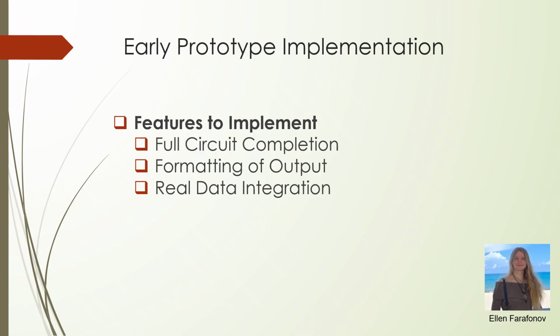The features that we still have to implement start with the full circuit completion. We still need to complete the whole QAOA circuit, and we're working on the input data and the QUBO right now. So we still have to finish that before running the full circuit, processing the results, and working with real data. We still have to work on formatting the output as well, all the ancestral recombination graphs that will be provided by our code. We need to figure out how to format that, and how to organize the results.